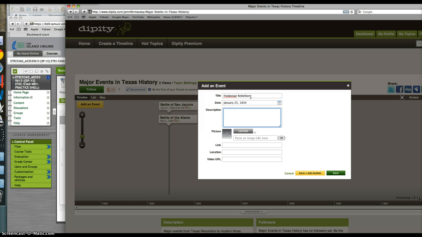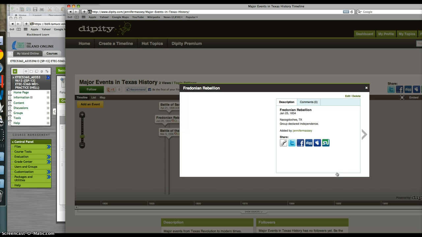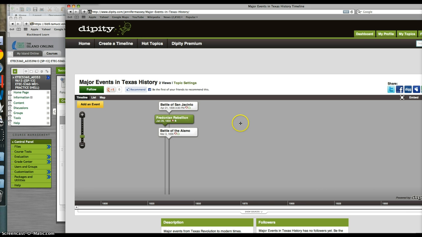Okay, and it actually took place in Nacogdoches, Texas, and a group of people declared independence. So all I want is for them to have a little bit of information in this right now. So if somebody doesn't remember the event, they can go, oh yeah, I remember this. So hit save, it puts it in there for you, and now you can see Fredonian Rebellion is on the timeline.